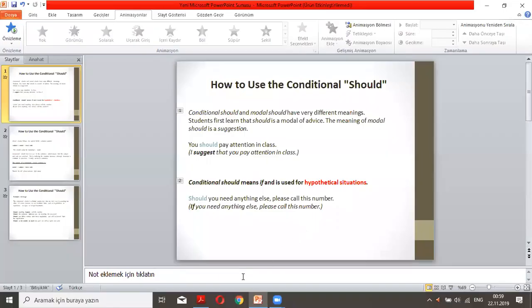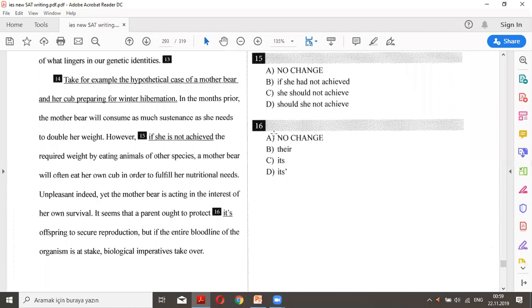This brings me back to the question of today. If we take a look at the option choice here, it follows the same sequence as today's grammar. Should she not achieve, she will often do this. And if this means anything, it's nothing but supporting the topic sentence, where we are introducing a hypothetical case. And there is nothing better than should in that case to replace the option choice in 15. And by this, we learned about the conditional should. Thank you for watching.